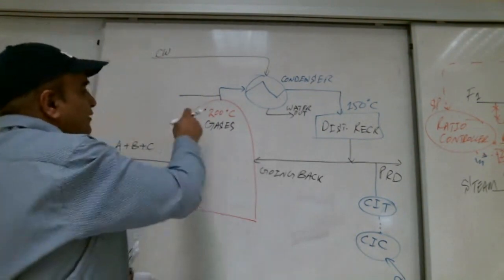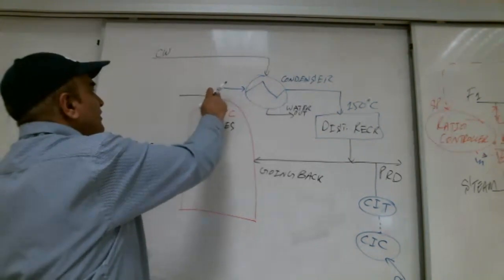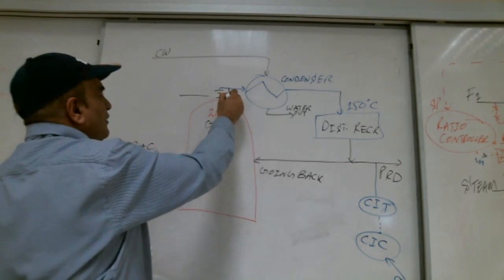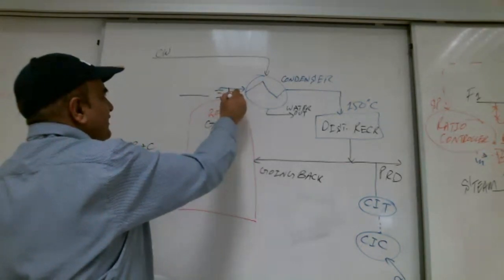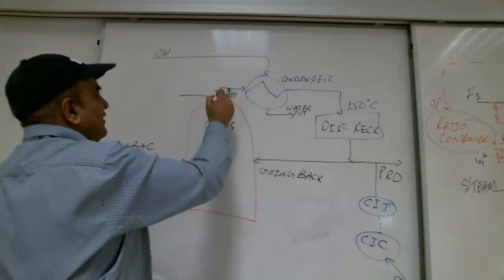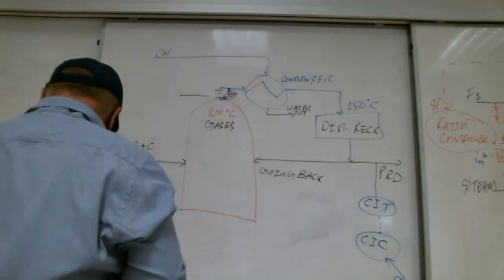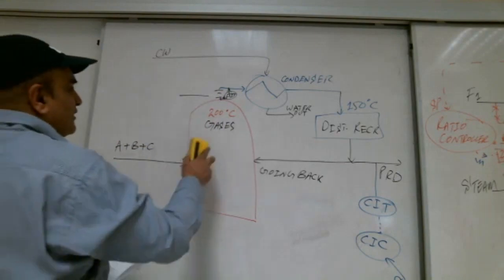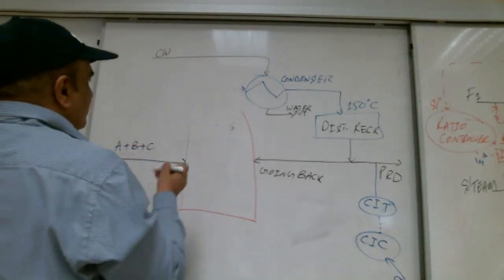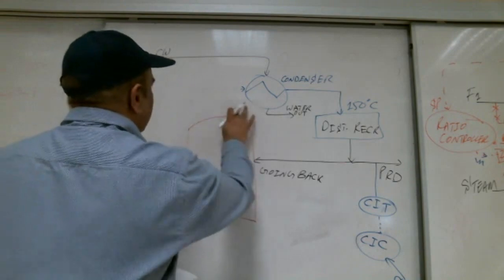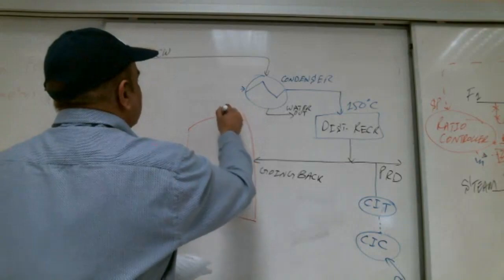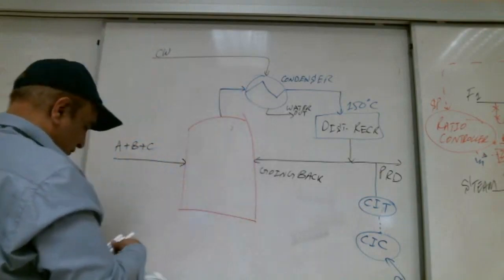So flow controller means we have to put a flow transmitter there. Flow indicator transmitter here. This is the signal, or we can make it a little bigger so you can see it clearly. This is our tank. Then the line is going like this.